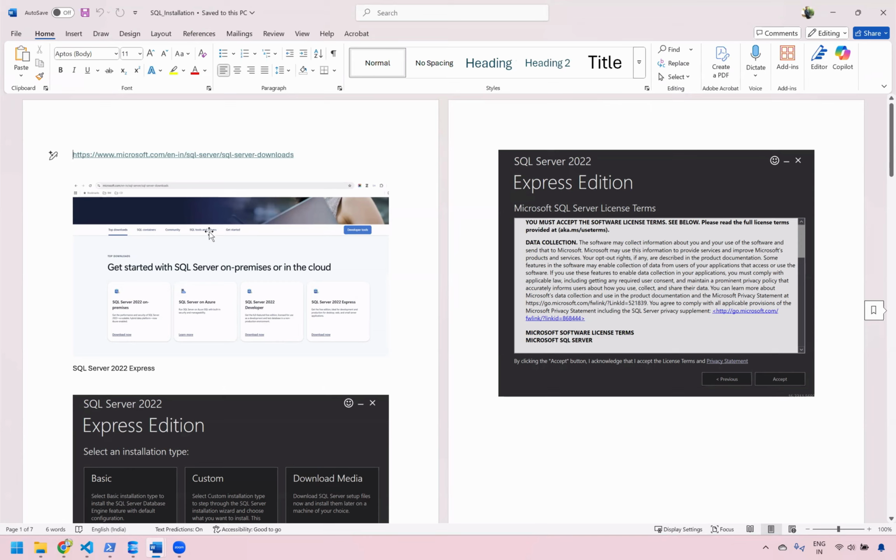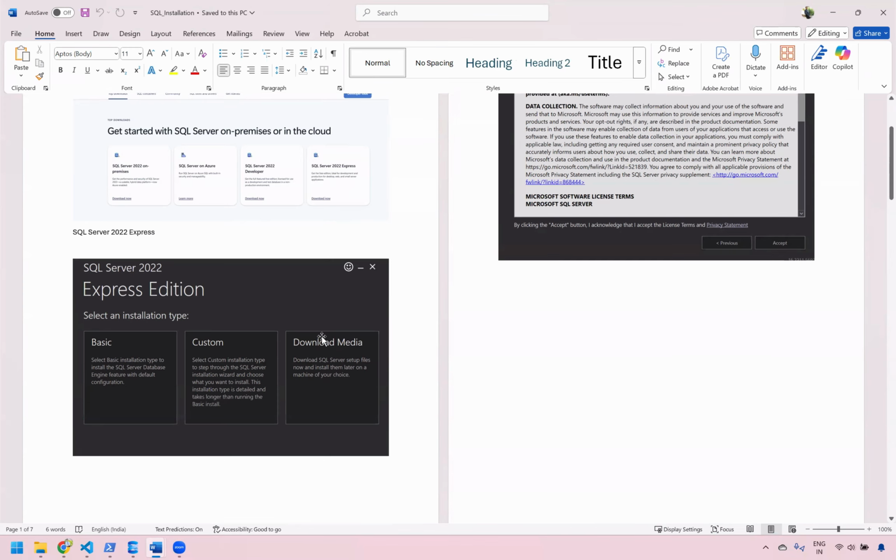We are trying to install SQL Server by the name SQL Server 2022 Express. So click on this download now button, or if you click on this link, it will take you to this page. Inside this page, you click on SQL Server 2022 Express. Once you click on this download now button, that executable file, or .exe file, will be downloaded. Later, when you double click and open it, you will have a window like this.